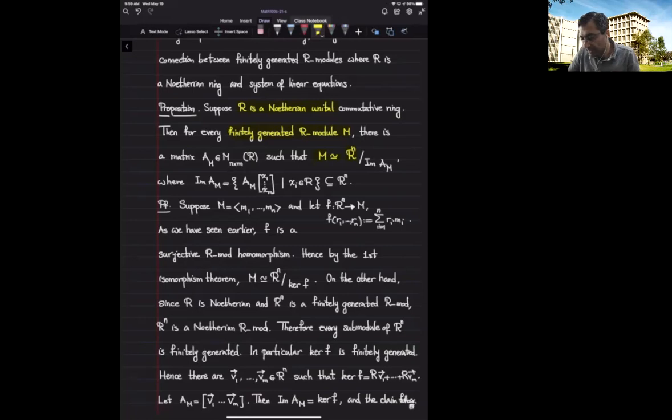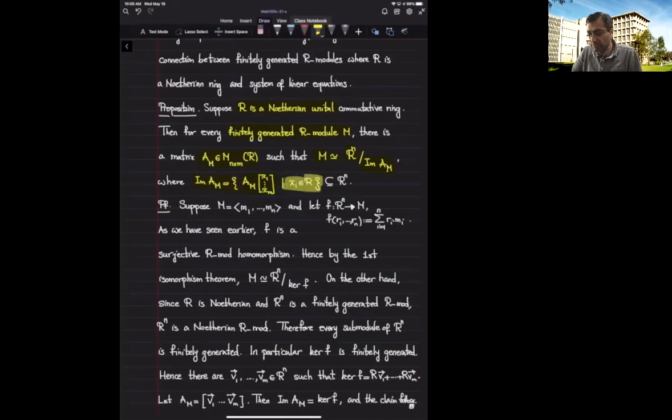The claim is that I can always find a matrix A, not necessarily square, a rectangular matrix. What is the image of a matrix? It simply means that I multiply A by column vectors, and whatever I get, that collection I call the image.